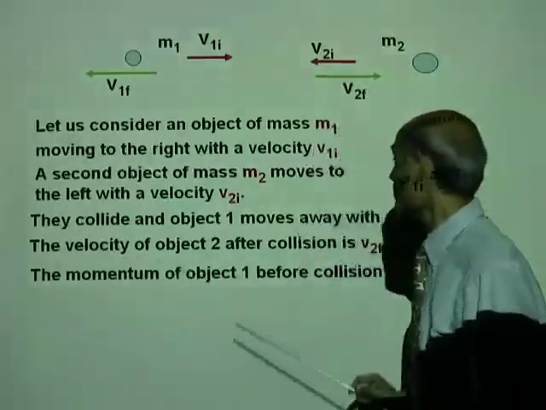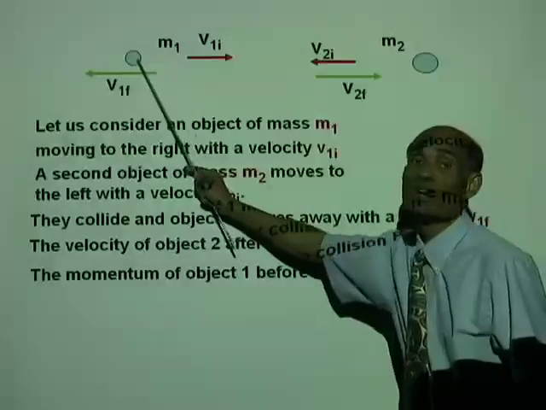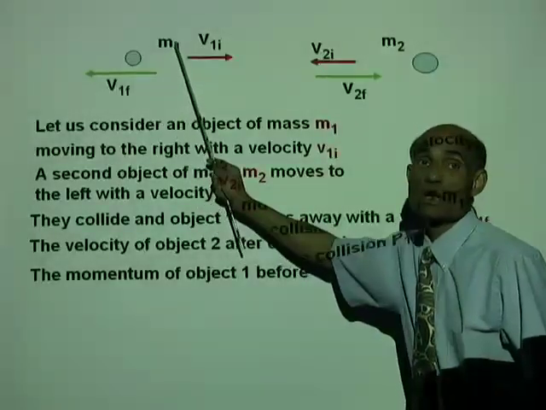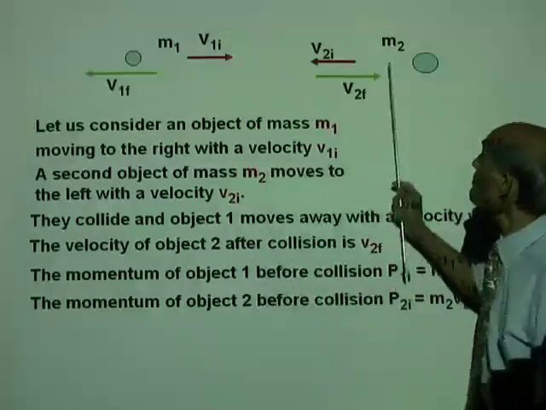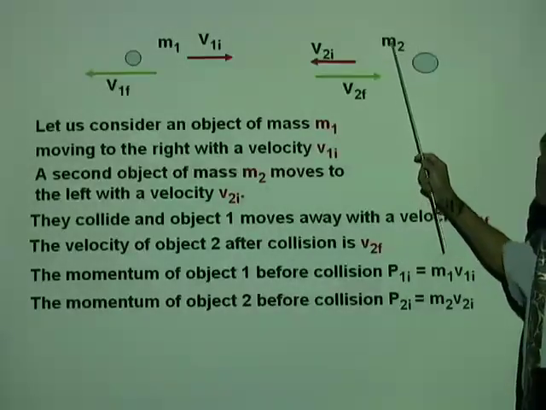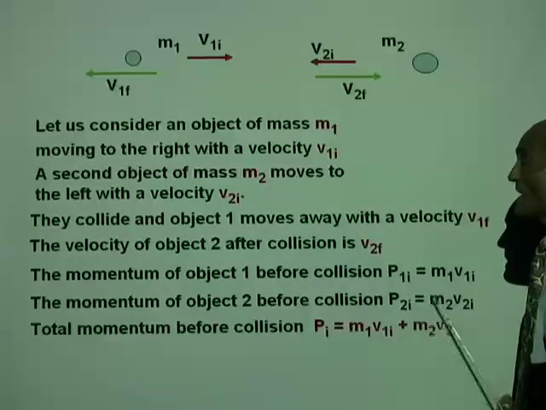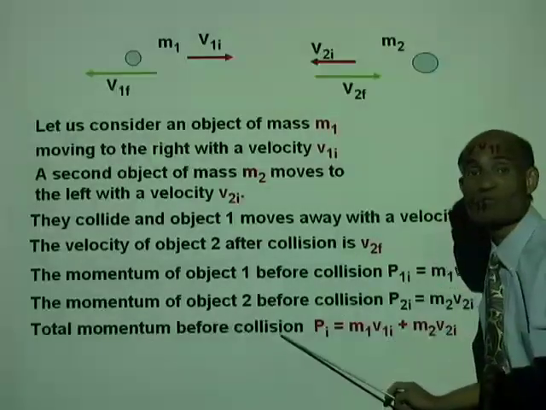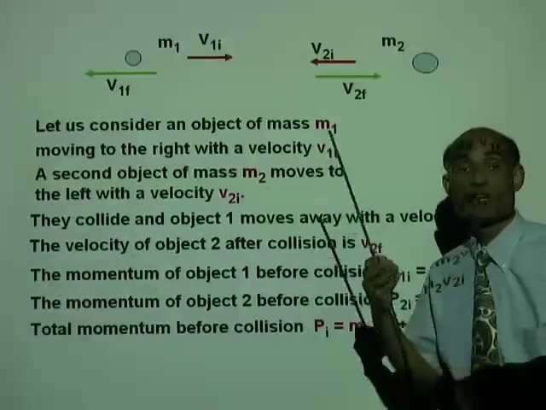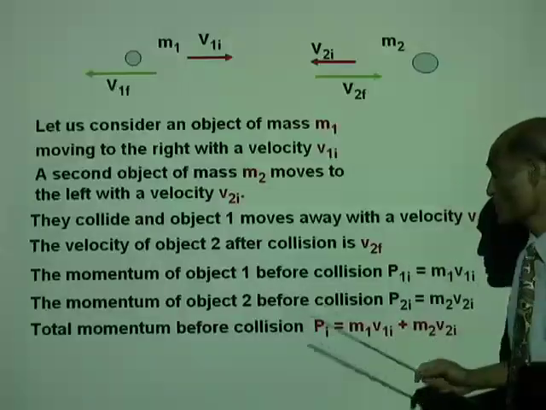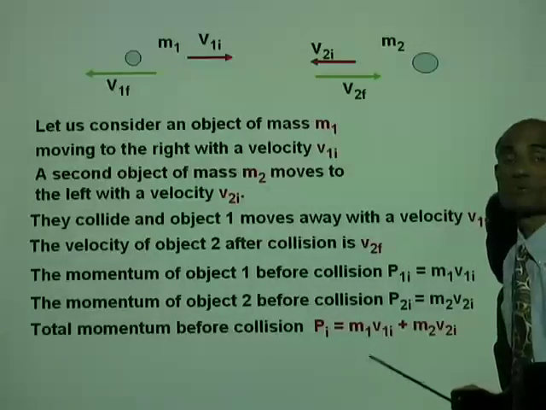The momentum of object 1 before collision: what is the momentum of this object before collision? m1 v1i. And the momentum of object 2 before collision will be m2 v2i. Therefore, the total momentum before collision, Pi, is m1 v1i plus m2 v2i.